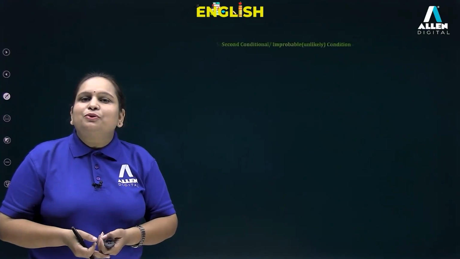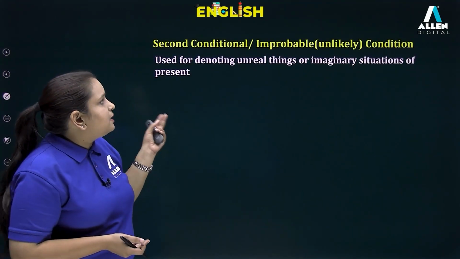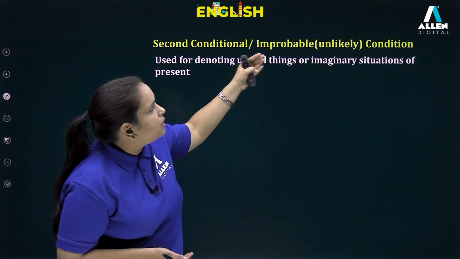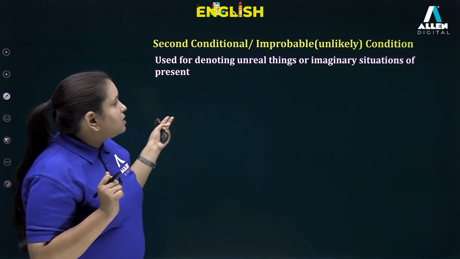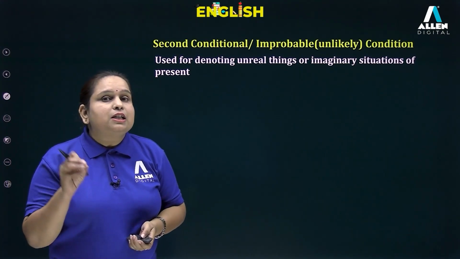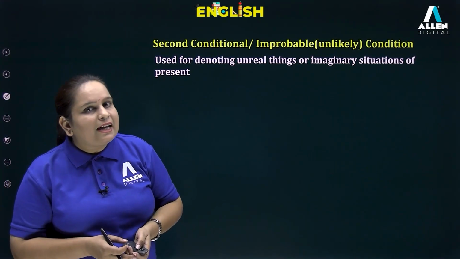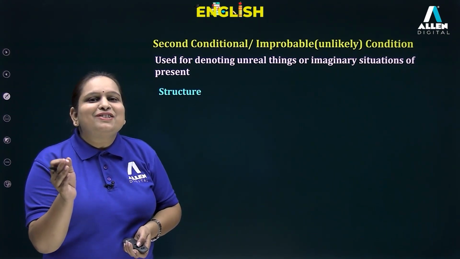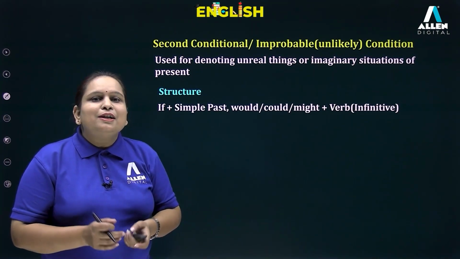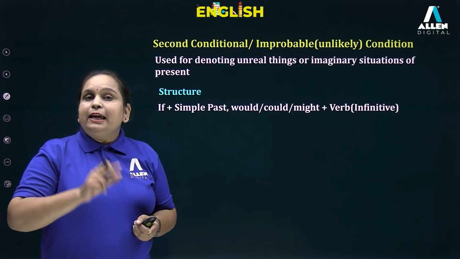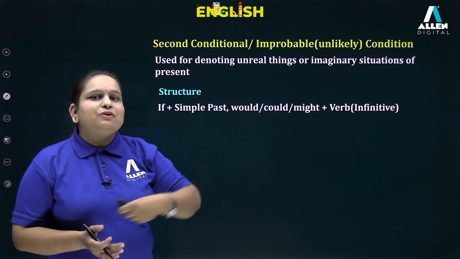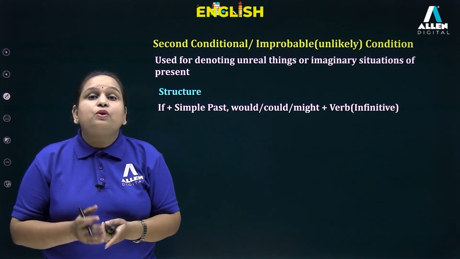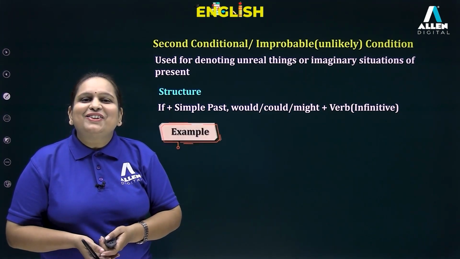Let's now proceed to the second conditional. Second conditional is also known as improbable or unlikely condition or even imaginary condition. It talks about unreal things or imaginary situations of present time. And here is the structure related to this condition: if plus simple past, comma, would, could, might plus verb first form. Infinitive means verb first form. And here is your example.